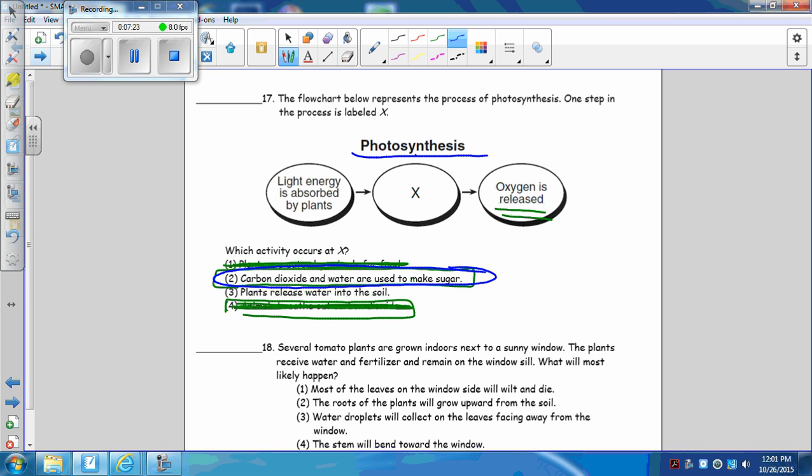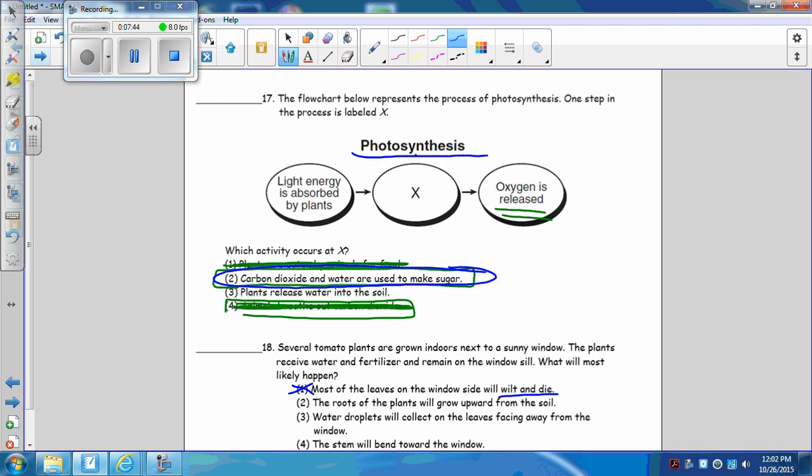Keyword, photosynthesis. Several tomato plants are grown indoors next to a sunny window. The plants receive water and fertilizer and remain on the windowsill. What will most likely happen? Everything is good for these plants. They're getting whatever they need. So they're going to grow. They're not going to wilt and die because it doesn't say anything about them not getting the needs.